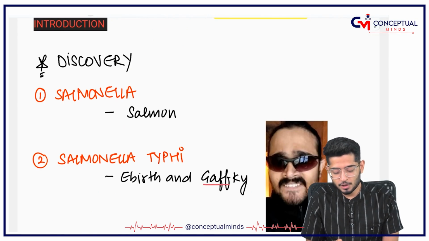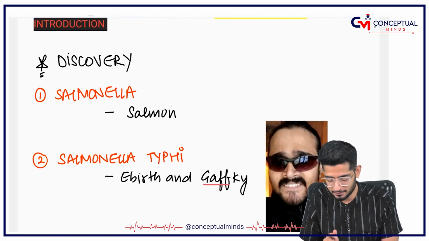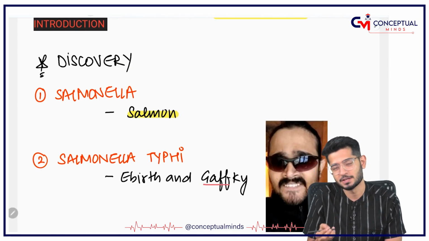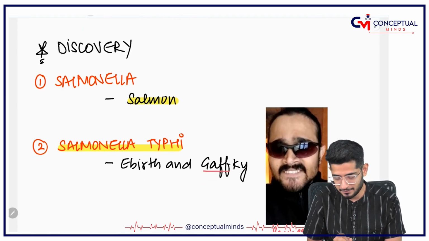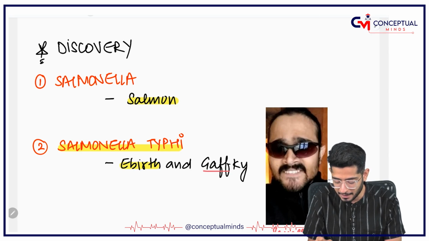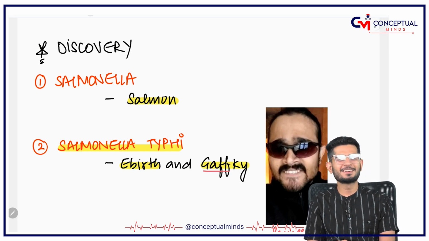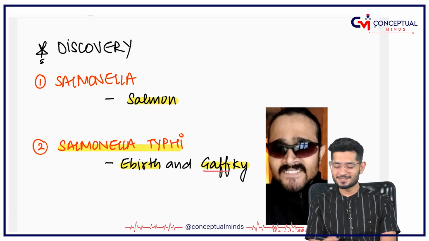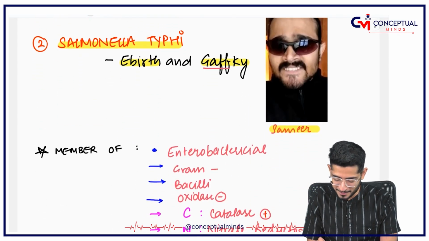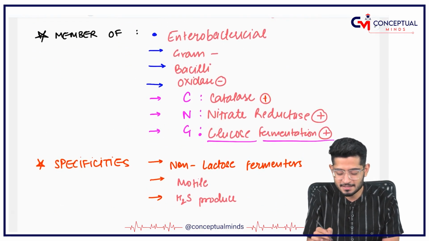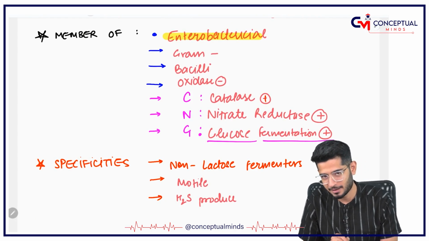Introductory part. The discovery of enteric fever was done by Salmon, so the name is Salmonella, and the discovery of Salmonella typhi was by Eberth and Gaffky. Whenever I read this word, there is an Indian hero who comes to my mind. Can you tell me in the comment section what is his name? So Salmonella is a member of the Enterobacteriaceae family.